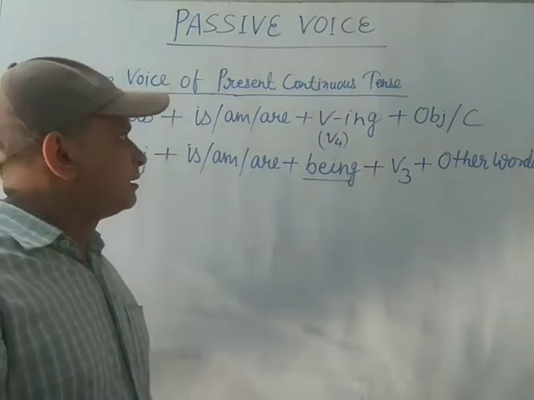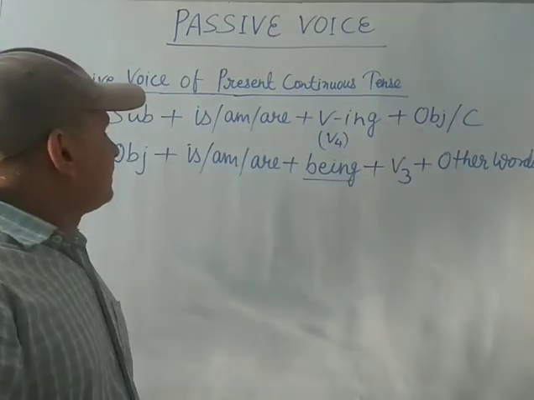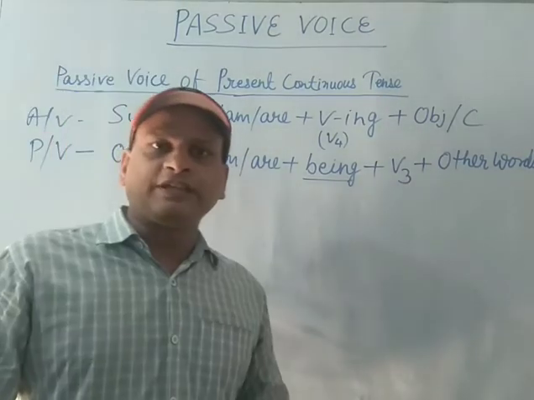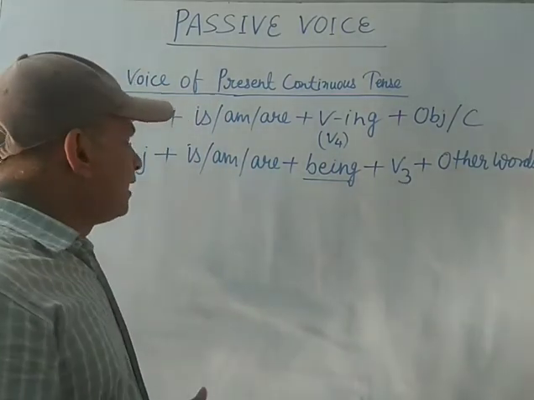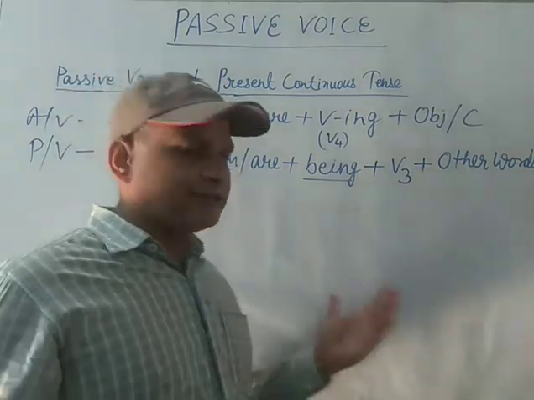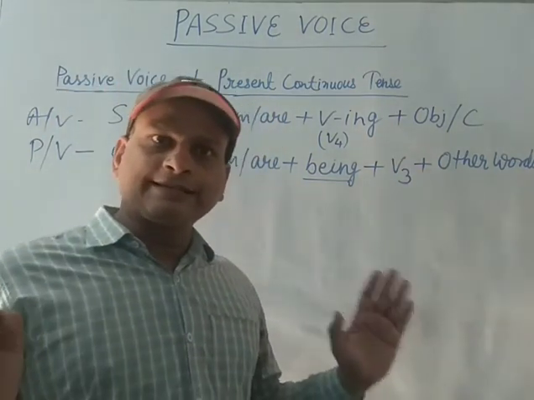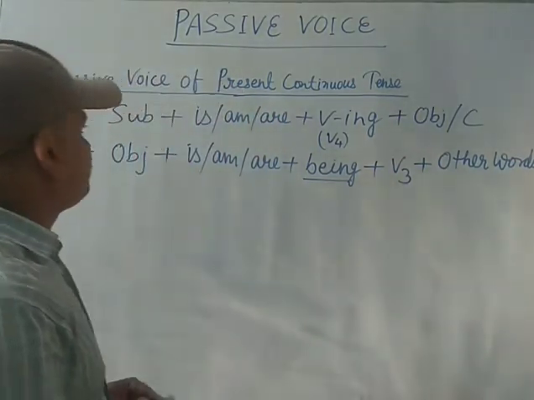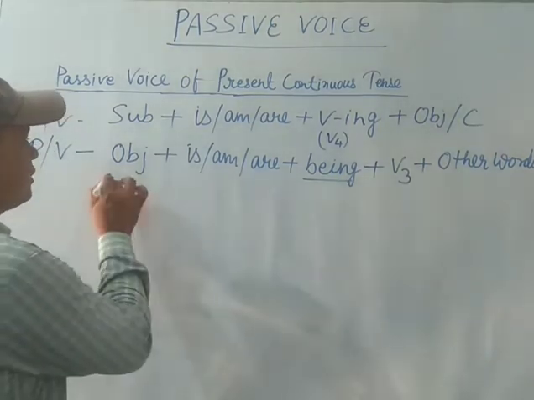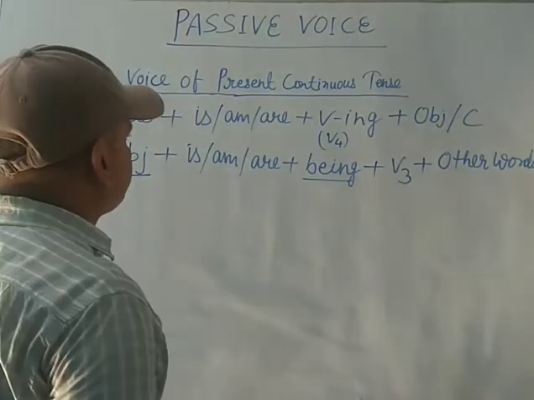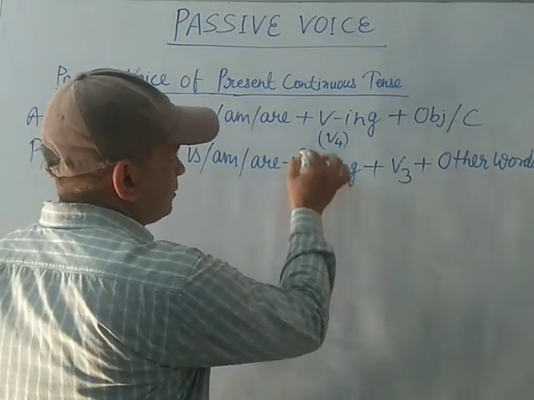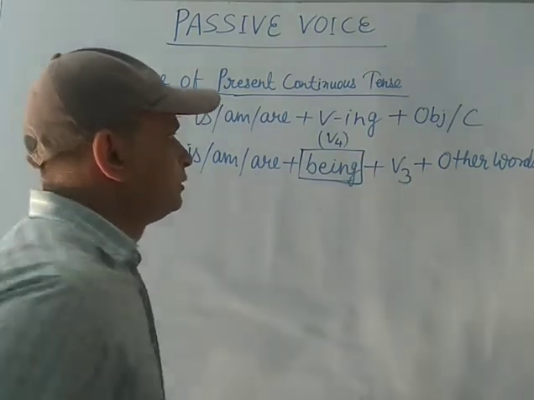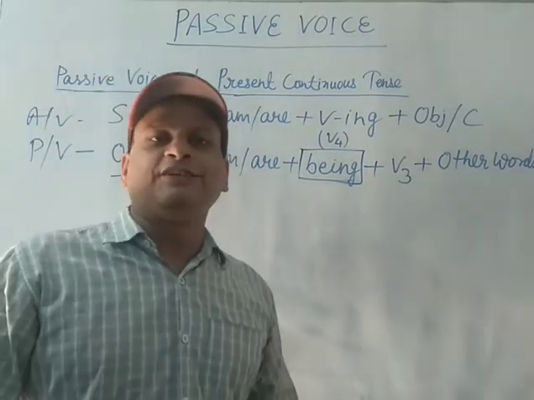Structure is clear. In the active form, it is subject plus is/am/are plus V4 plus object. When it is changed into passive form, the object comes first, followed by is/am/are plus being. So let's focus on this word: being plus V3 plus other words.